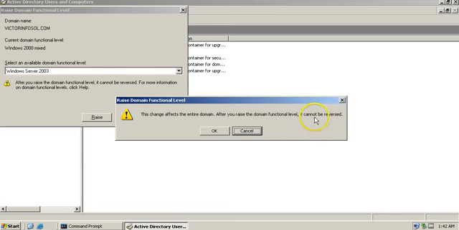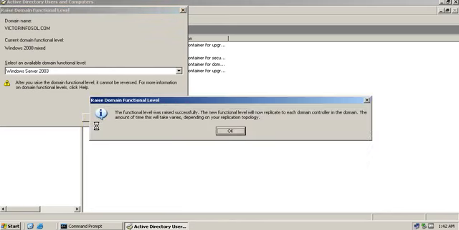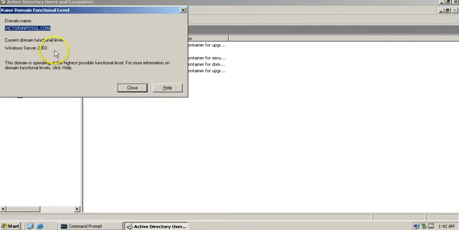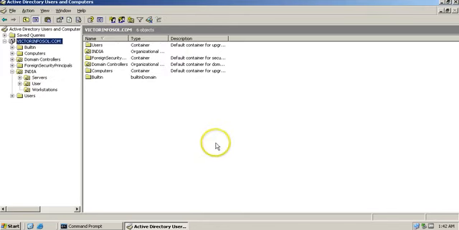It shows some information message, and I click on yes. You can see the functional level has been raised successfully. So you can verify once again. It is currently set to domain functional level Windows Server 2003.